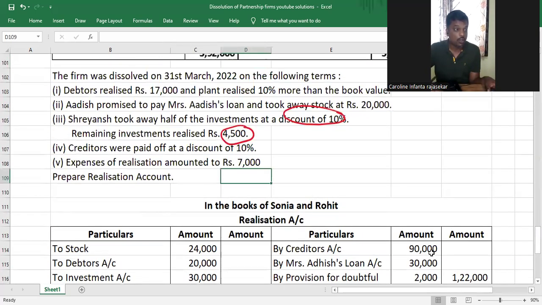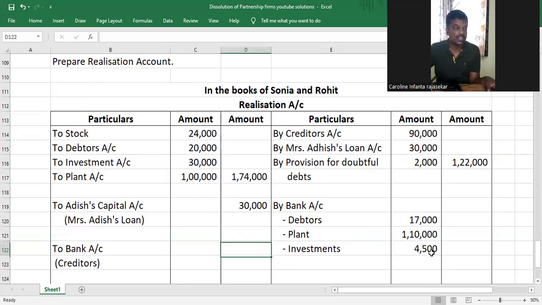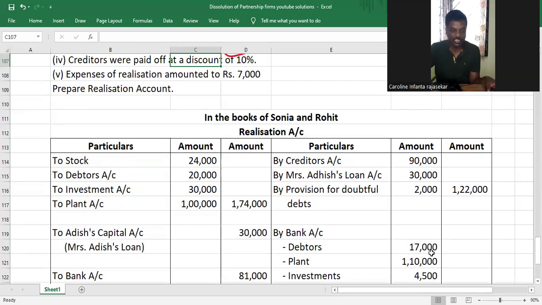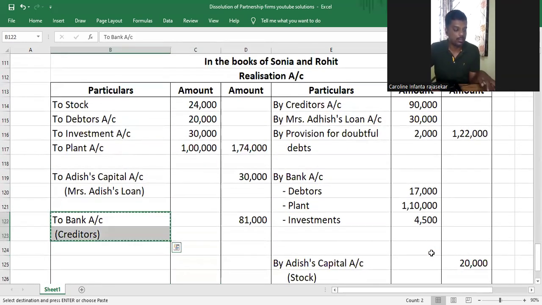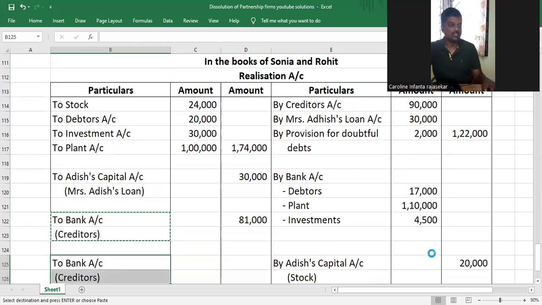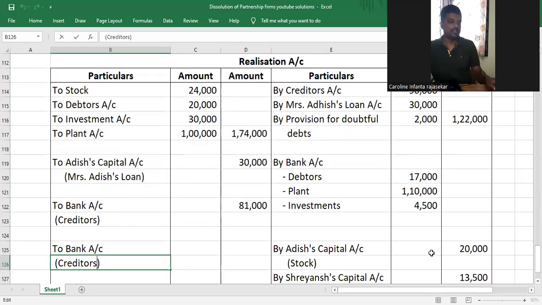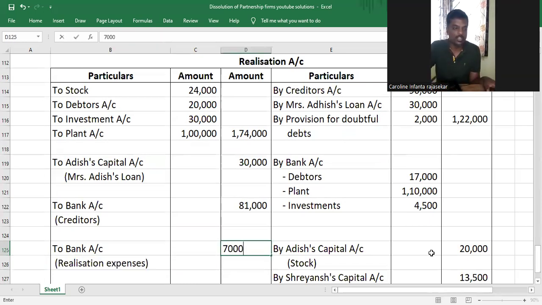And that is how much, my dear children? They're paid at a discount of 10%. So creditors are 90,000, less 10%, which is 9,000, so 81,000. And expenses of realization amounted to 7,000. That also will be paid by the firm. So realization account debit to bank account, realization expenses 7,000. Understood or not, my dear children?